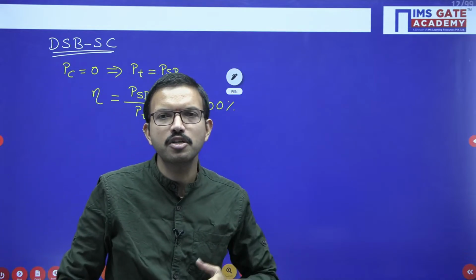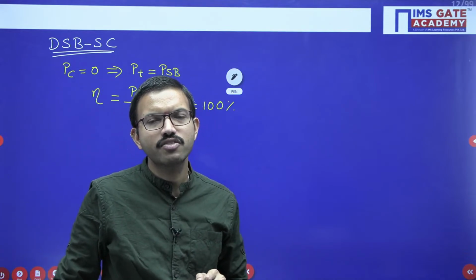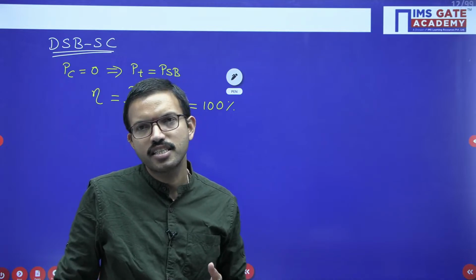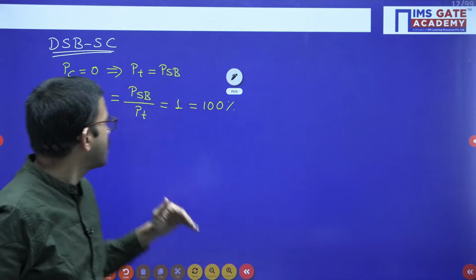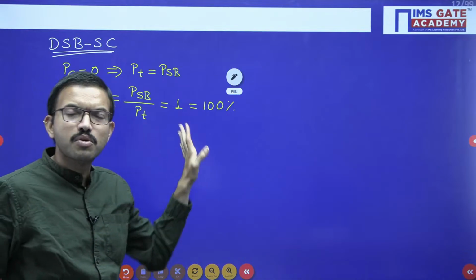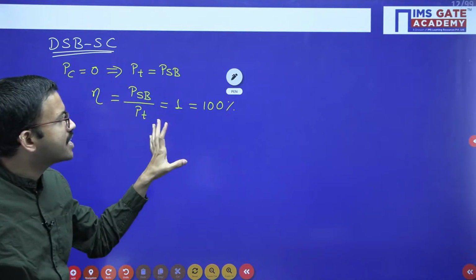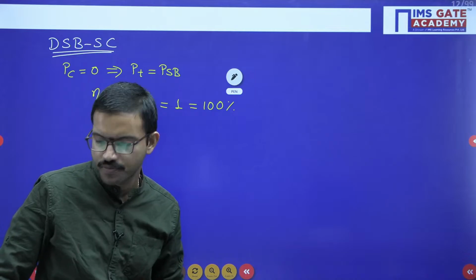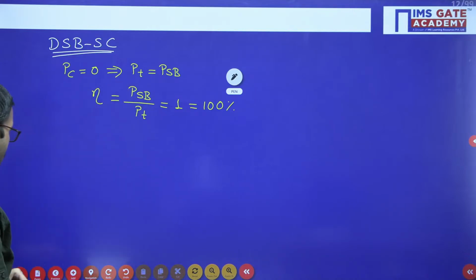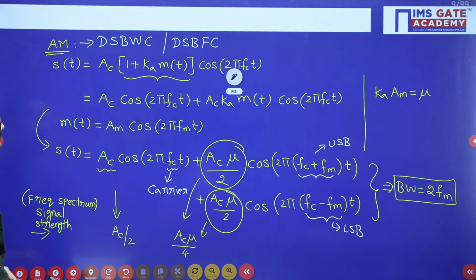With amplitude modulation, for a modulation index value of 1, we get at most 33.33%. The moment you suppress the carrier power, we get 100% modulation efficiency. So now you can correlate from here.